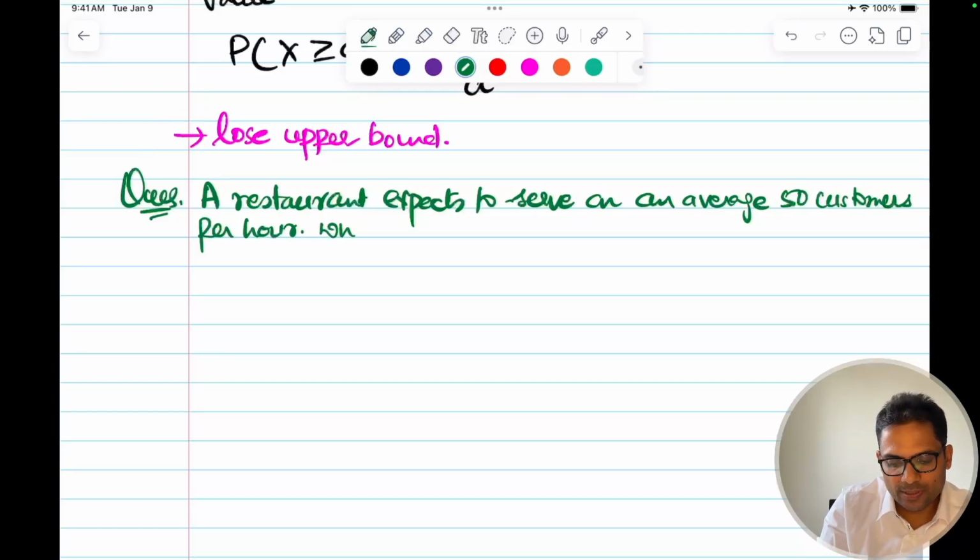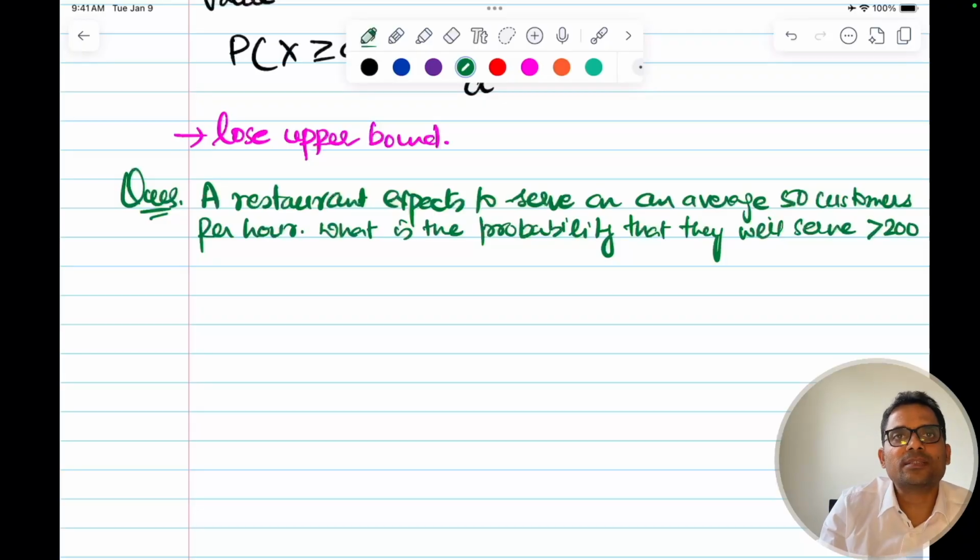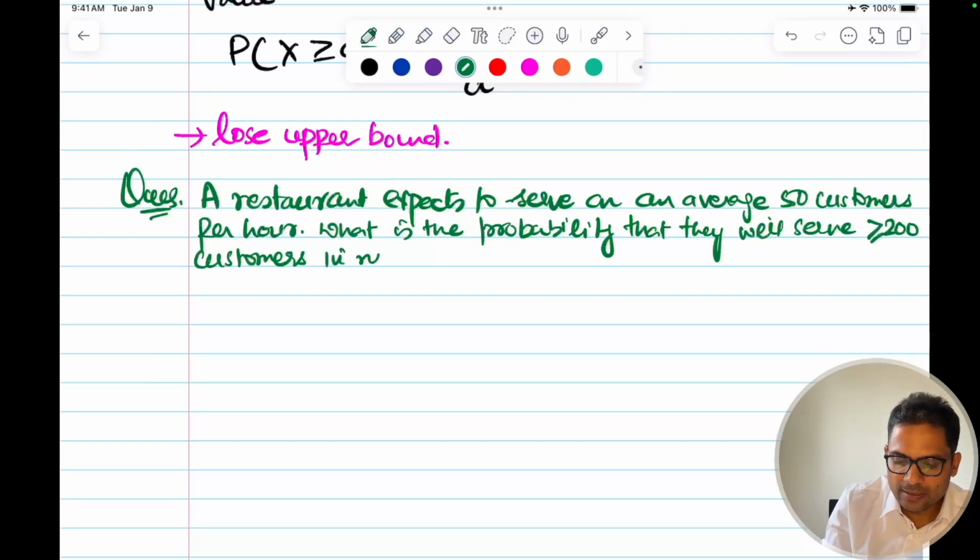Given this, your average is the expected value. So what is the probability that they will serve greater than or equal to 200 customers in the next 1 hour?